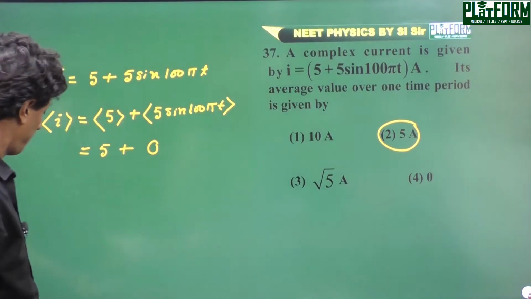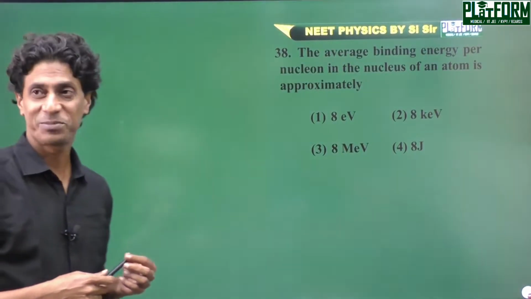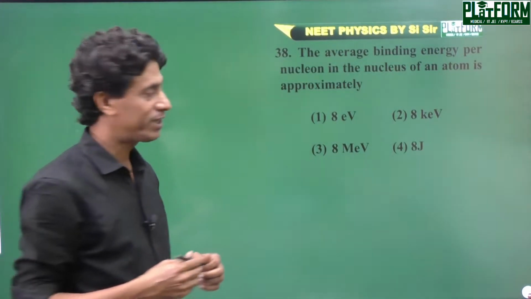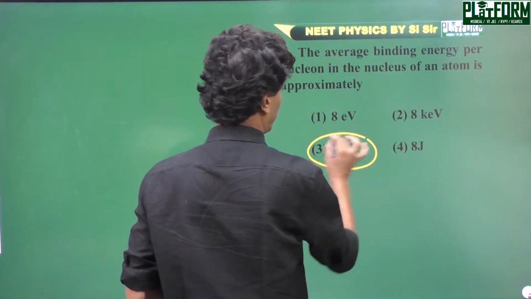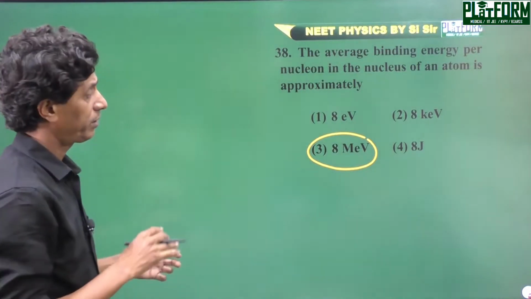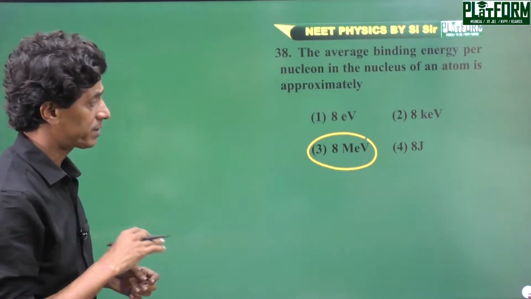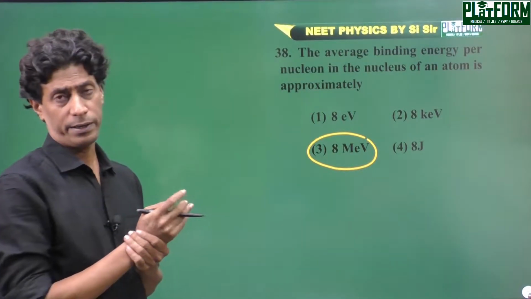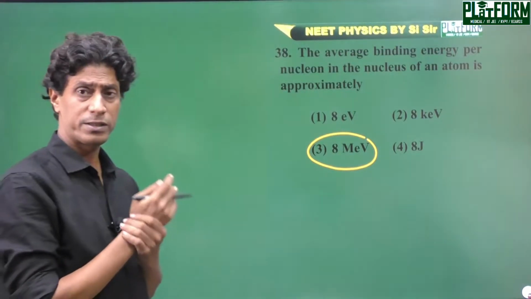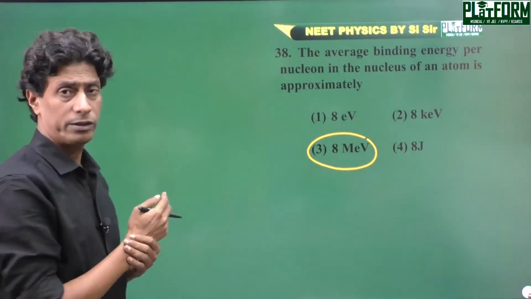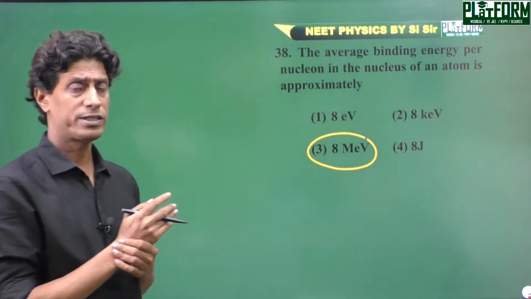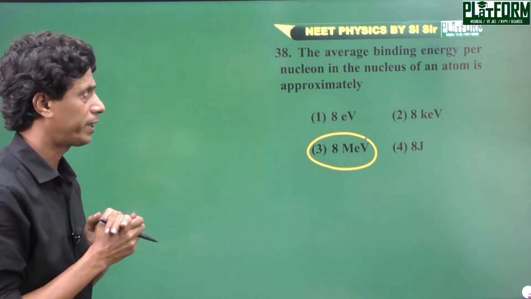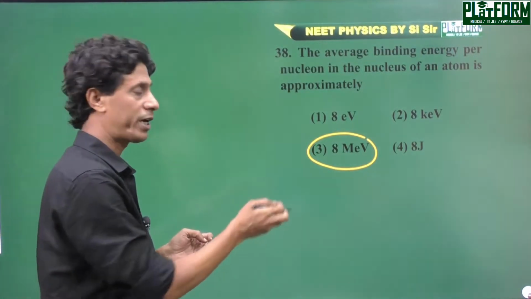Next problem, question number 38. The average binding energy per nucleon in the nucleus of an atom is approximately 8 MeV. You can get this information in a graph of binding energy versus mass number, in any basic text or NCERT textbook. The average binding energy per nucleon in the nucleus of an atom is approximately 8 MeV. So the right option here is 3.